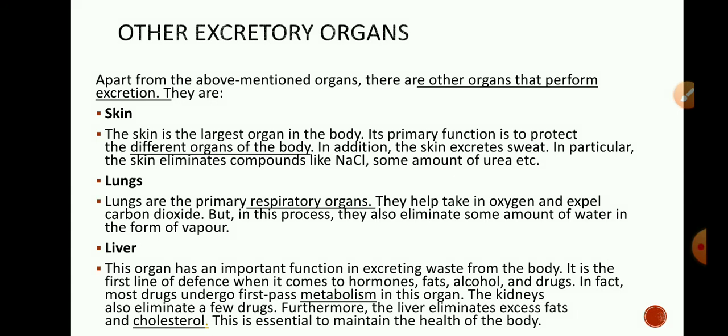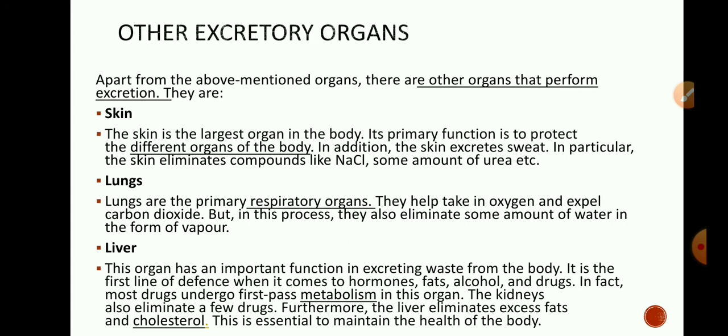In addition, our skin excretes sweat. In particular, the skin eliminates compounds like sodium chloride and some amount of urea. So that sweat is nothing but the sodium chloride and some amount of urea which is excreted from our body. Lungs. Lungs are the primary respiratory organs. We learn this in respiration. They help take in oxygen and expel carbon dioxide, but in this process they also eliminate some amount of water in the form of vapor.